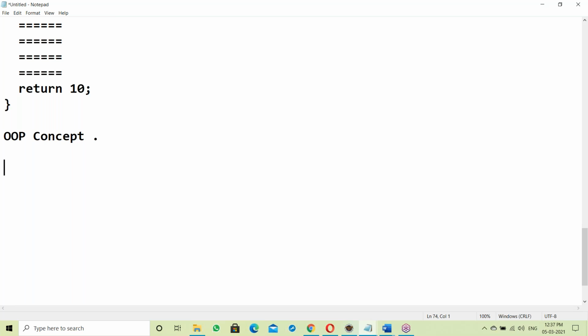Before OOP, we had the C language. In C language, everything is global. Data is global, functions are global, everything is global. Since everything is global, anyone can modify the data from anywhere. Anyone can access data, anyone can modify data. So there's no security for data in C language. That is the disadvantage. To achieve data security, the OOP concept was developed.